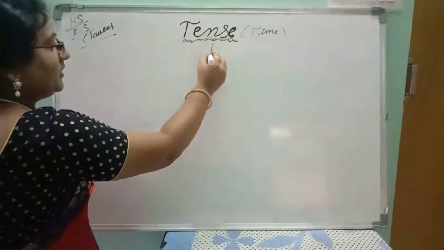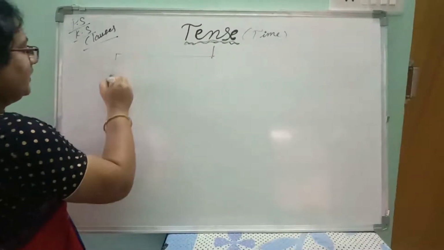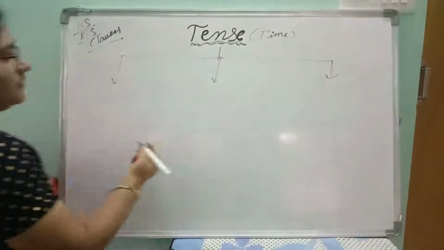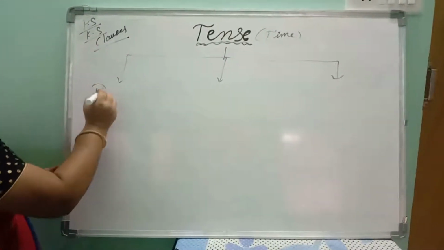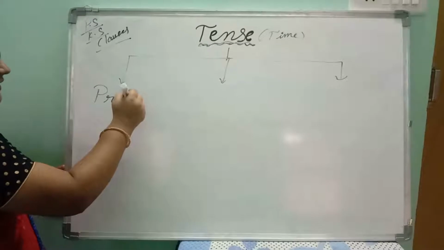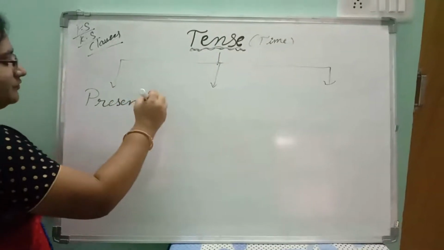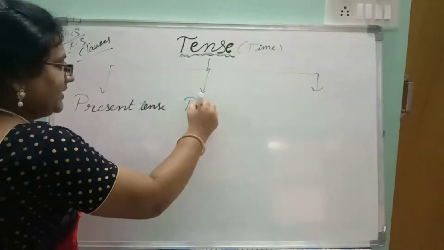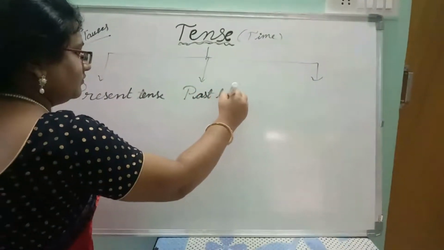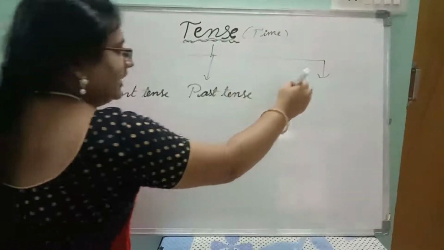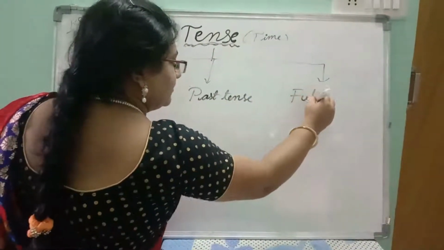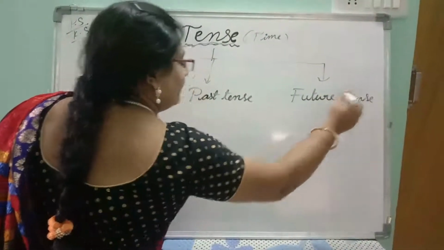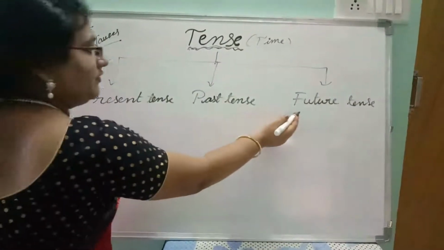We have three tenses mainly. They are present tense, past tense, and future tense.